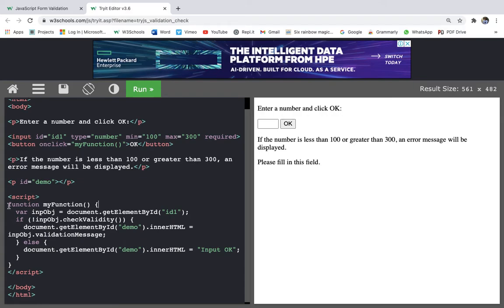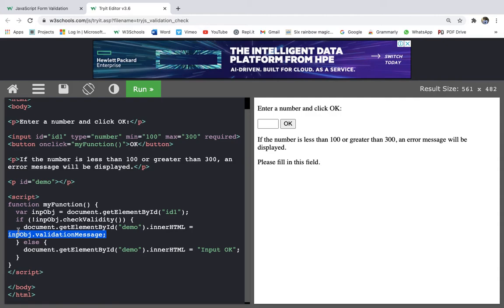Over here we created a demo tag. innerHTML, so we will print whatever we give over here using the innerHTML: inputObject.validationMessage. By inputObject.validationMessage, we are bringing the validation message that will be displayed so that the user knows what error he has made, what things he has not done according to the rules of the input field.